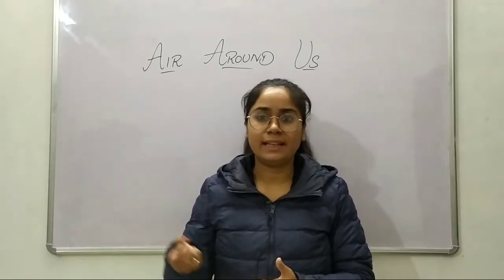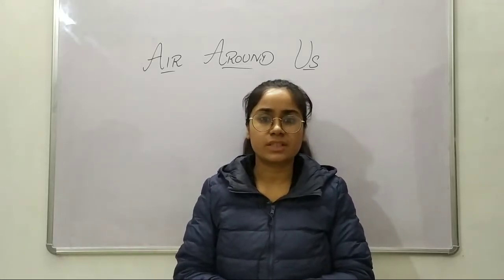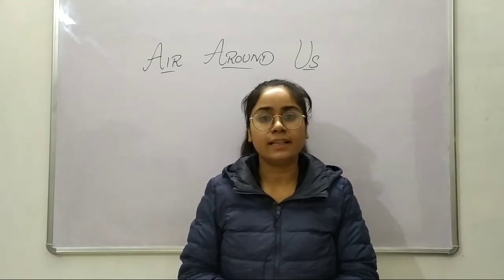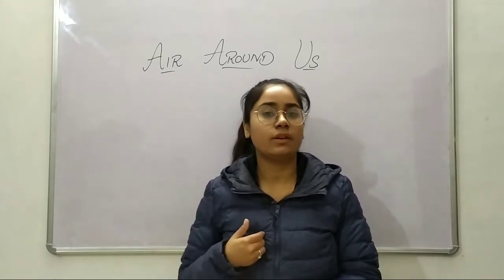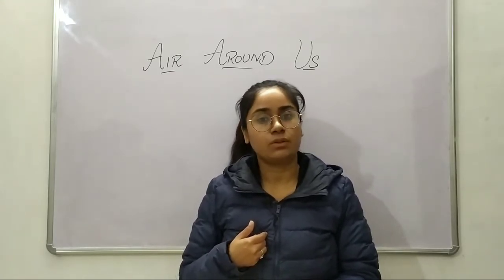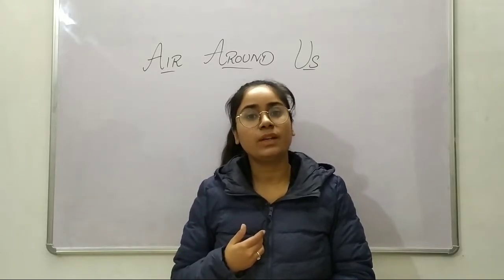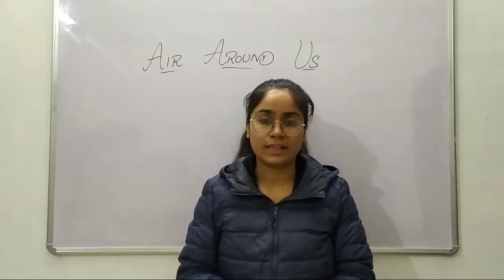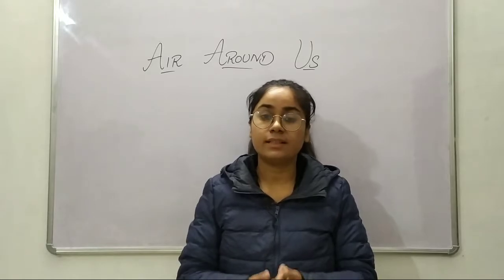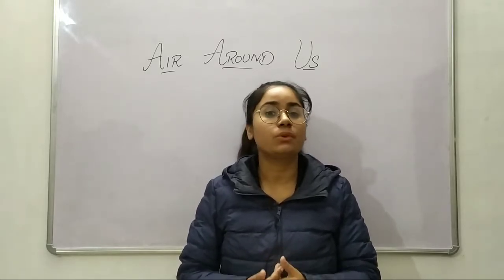So if we would suck out the complete carbon dioxide from earth, the plants would die. And if they would die, we would not get the proper amount of oxygen, and hence we also would die. So that's why carbon dioxide is also very responsible for the support of life.